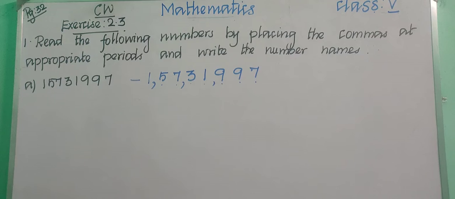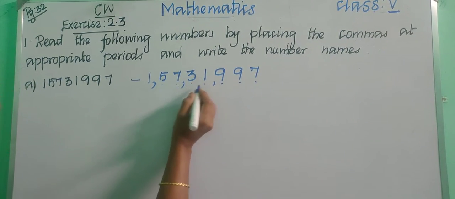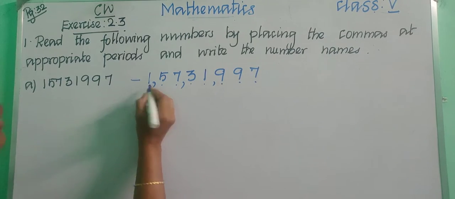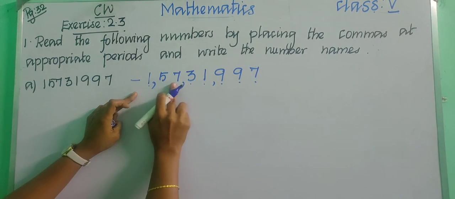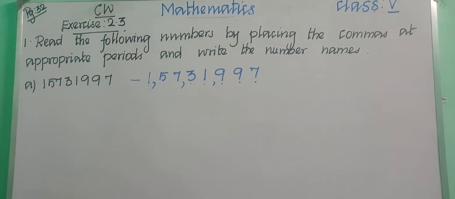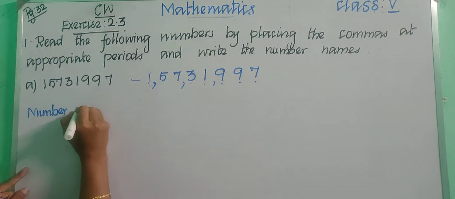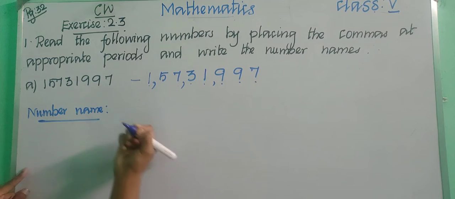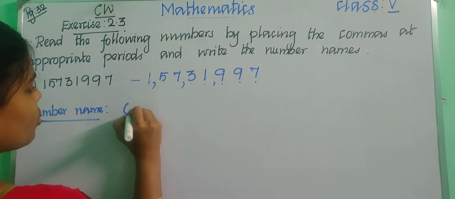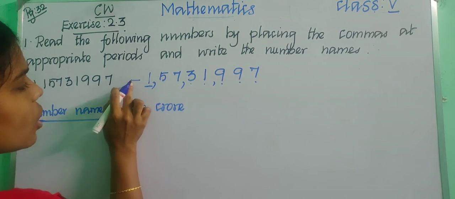Okay, children. Now, how will you read this number? First, say the place values: ones, tens, hundreds, thousands, 10,000s, lakhs, 10 lakhs, and crores. So 1 crore, 57 lakhs, 31,997. Okay, children. So let us write the number name. How will you write? First of all, 1 crore: O-N-E, 1, C-R-O-R-E. So the crores period is over.